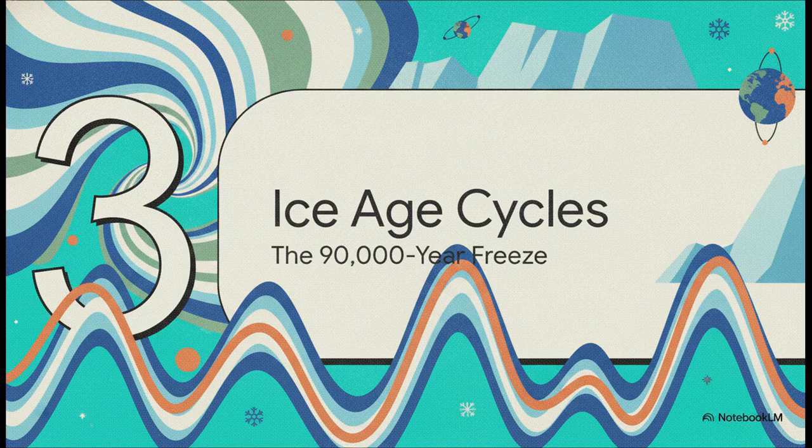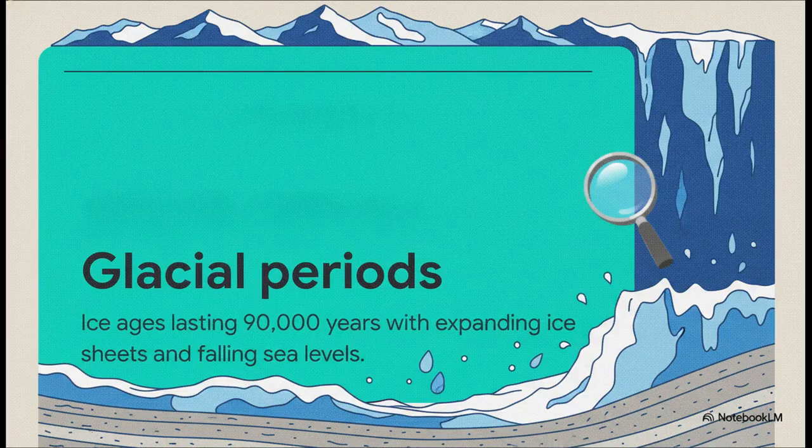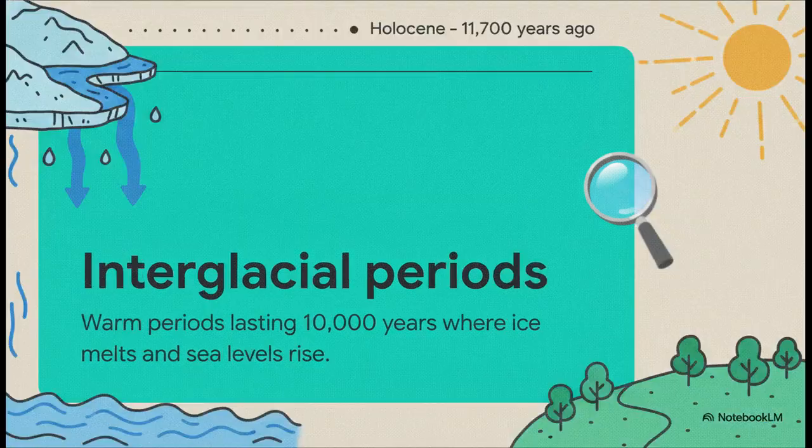Section 3, Ice Age cycles. Let's see how this builds as we zoom in from millions of years down to hundreds of thousands of years. During those extreme temperature swings we just talked about, the Earth entered glacial periods. Basically, these were massive, 90,000-year deep freezes. When temperatures dropped, land-based ice sheets expanded massively across the globe, locking up the Earth's water and causing global sea levels to plummet. But these were punctuated by much shorter 10,000-year warm windows called interglacial periods.